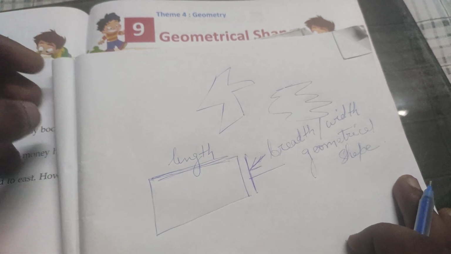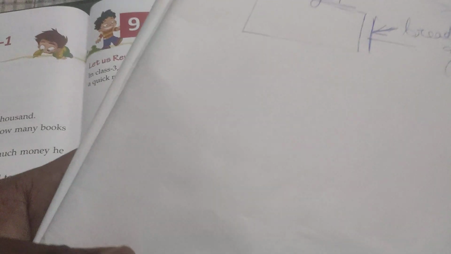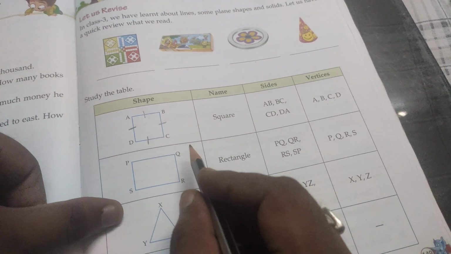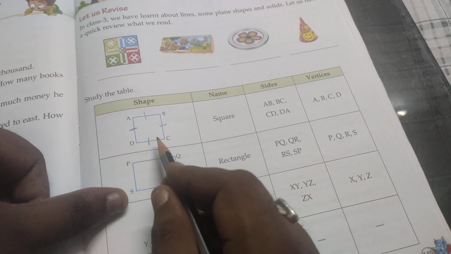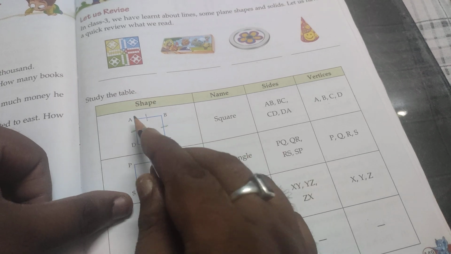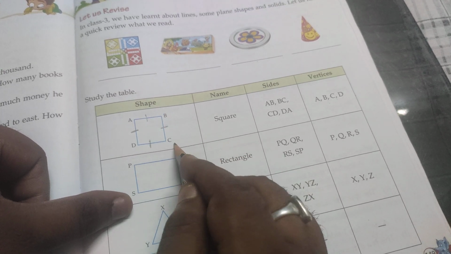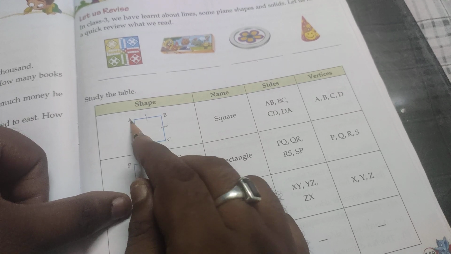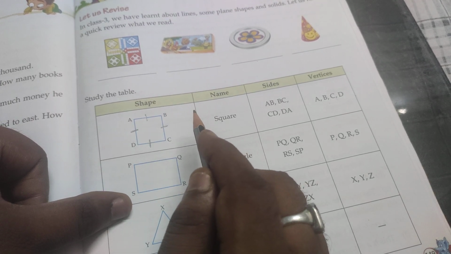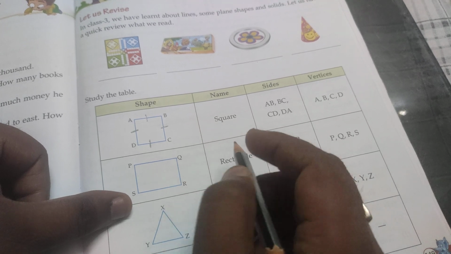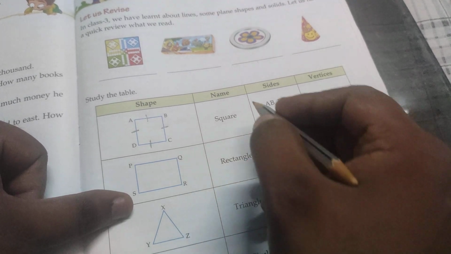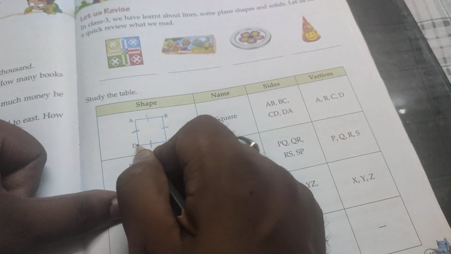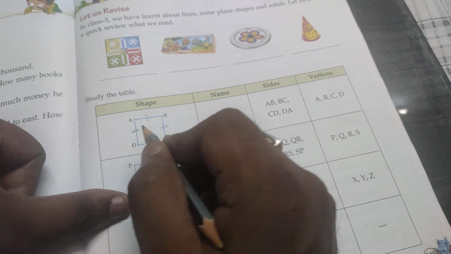Okay. So in your book some examples are given. Just look at this example. This is a square. A square is having four sides: AB, BC, CD and DA. Okay, it is having four sides. And vertices. What is the meaning of vertices? Vertices means corners. So how many corners it is having? It is having four corners: A, B, C, D.